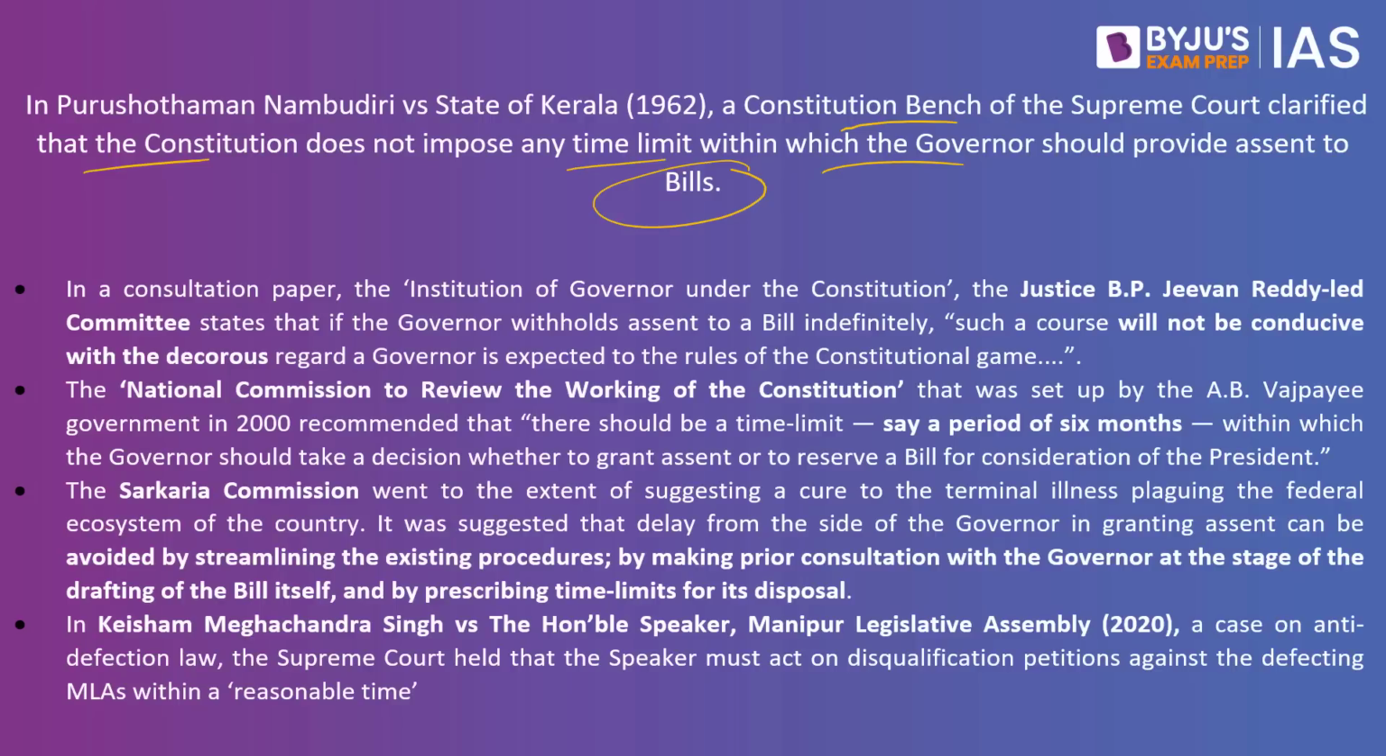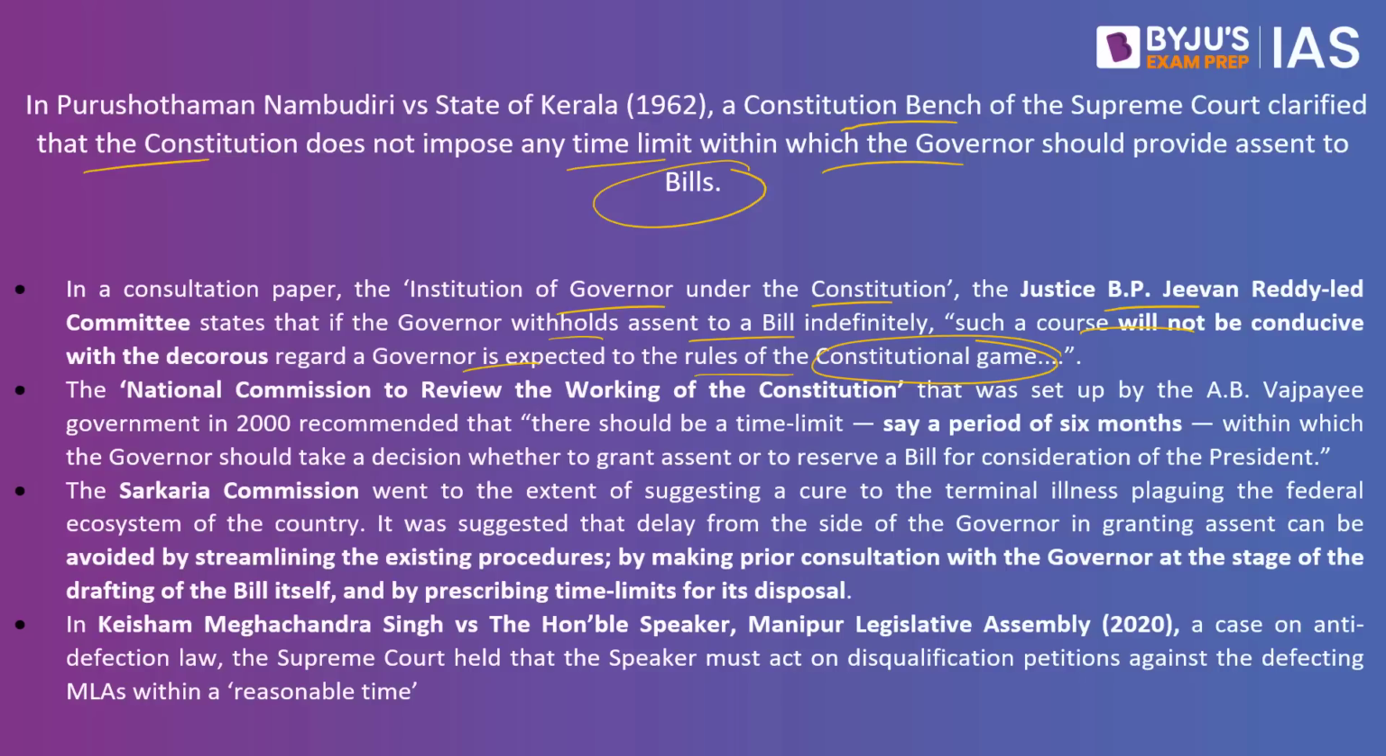So how do we overcome this particular issue? This is where the author says that we have to reform. In a consultation process on the institution of governor under the Constitution, the Justice B.P. Jeevan Reddy led committee states that if the governor withholds assent to a bill indefinitely, such a course will not be conducive with the decorous regard a governor is expected to have for the rules of the constitutional game. So everyone is expected to act with the principles and ethos of the Constitution. If the governor does not give assent to the bill, he is violating the constitutional ethos, said the Jeevan Reddy led committee.